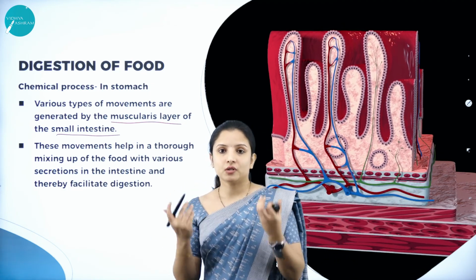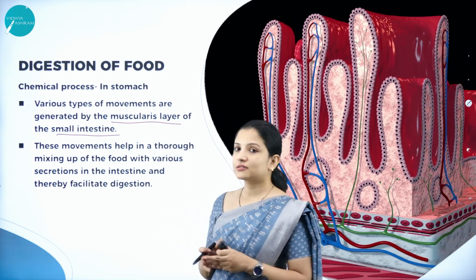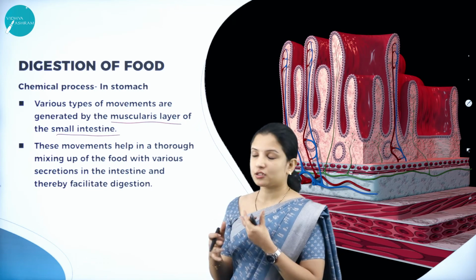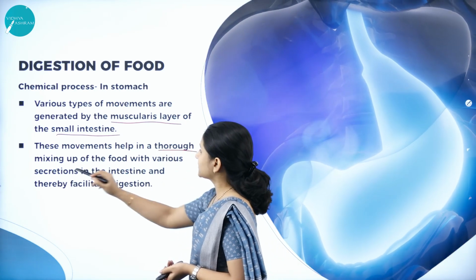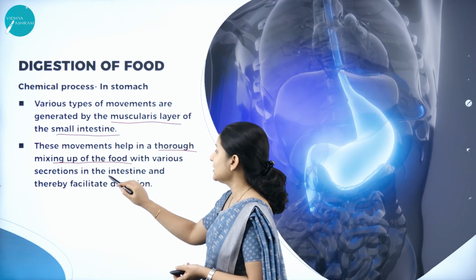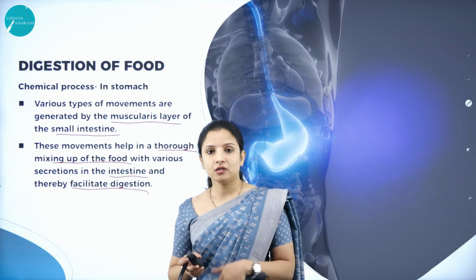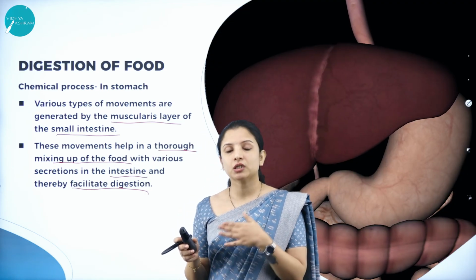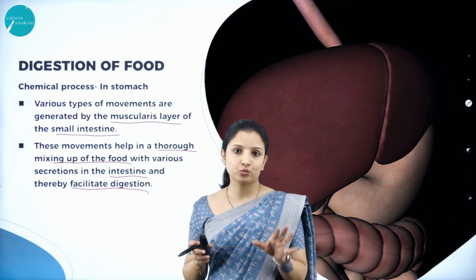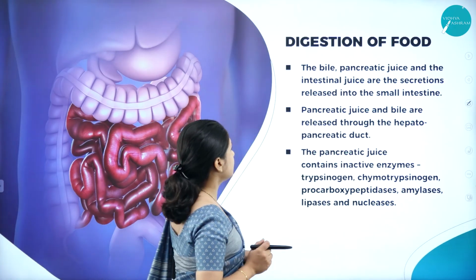Like how the food in the stomach became chyme because of thorough mixing, just like that in the small intestine, the intestinal wall has a muscularis layer that helps in the proper mixing of the food. These movements help in thorough mixing of the food with various secretions, or the enzymes, secreted by the intestine, therefore facilitating further digestion. After completing its digestion in the stomach, the food enters the intestine. The small intestine is the region where the complete digestion of the food will take place, and next it will enter the large intestine.